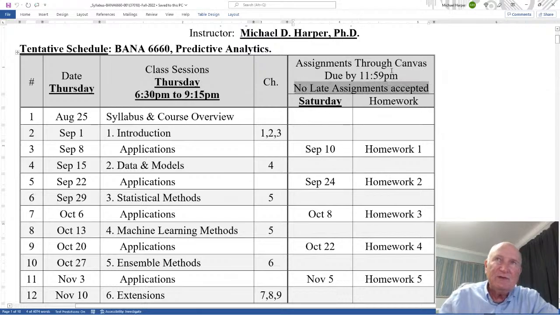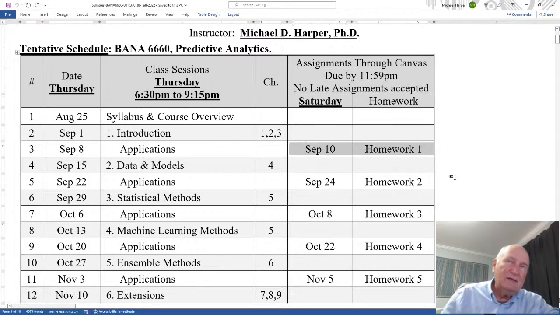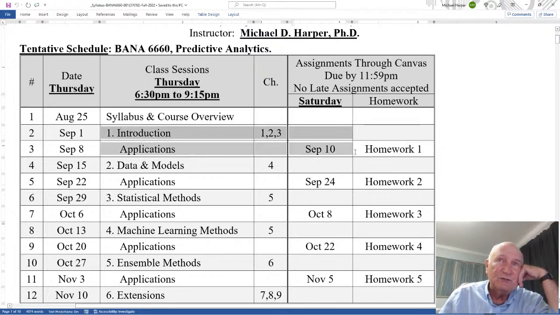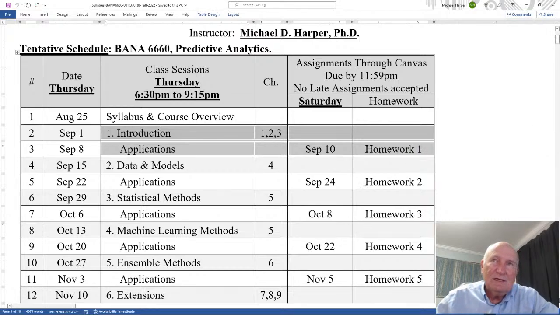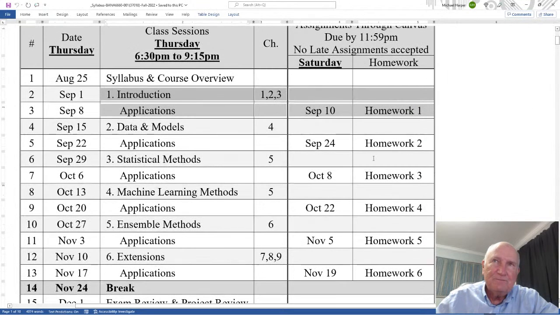So 11:59 p.m. on September 10th, before then, homework 1 must be submitted. And I opened up the submission way back here. I think you have about 2 weeks to do it, plenty of time to do the work. Just make sure you submit it early. But you can only submit it once, and it has to be a complete submission.